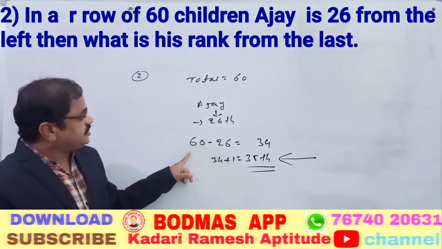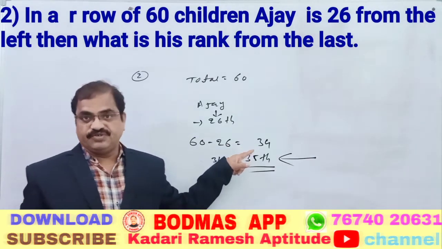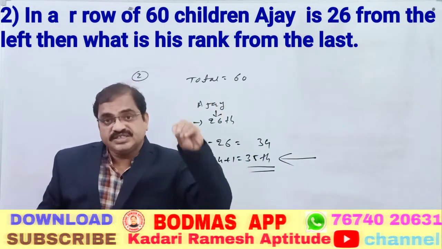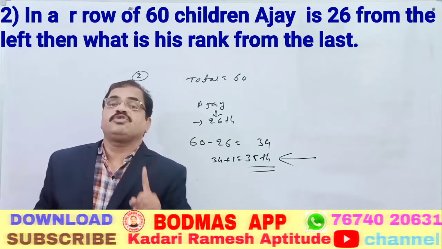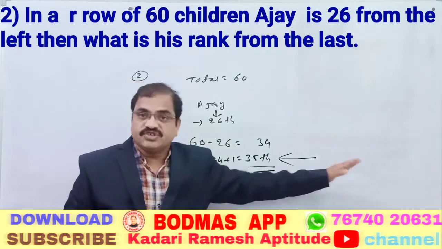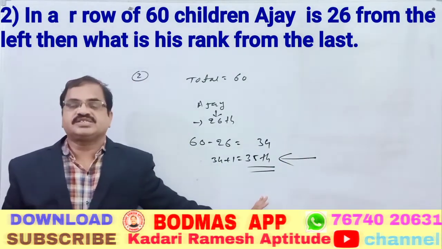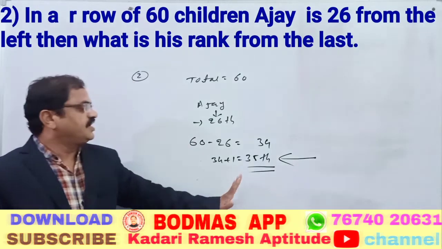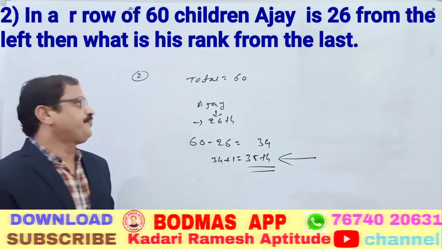That is why 60 minus 26 is equal to 34. You will get 34 members on the right side. We need the Ajay rank, that is why we have to add it. Whenever we add one, we will get 35. So what is his rank from last when asked? We should say the answer is 35. So this is also clear.